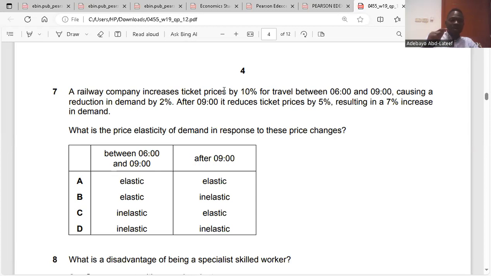So here we have from 6 to 9. The quantity has fallen by 2%, right? Yes. That means that's 98. The price has increased by 10%, that is 110.